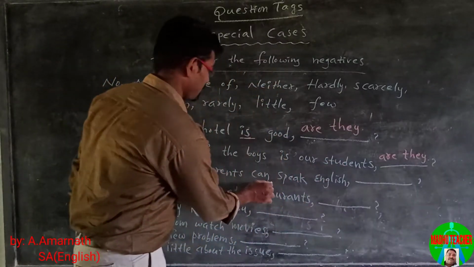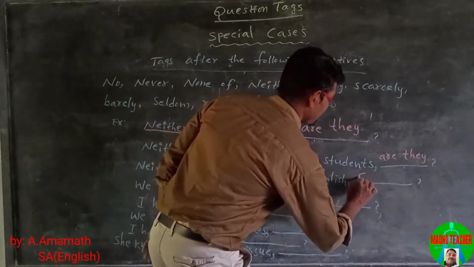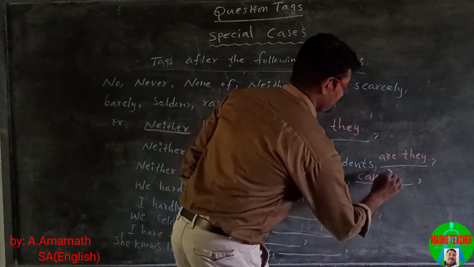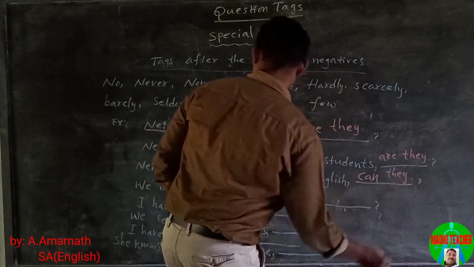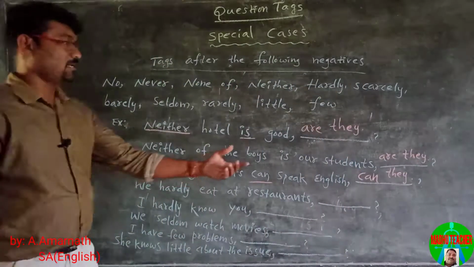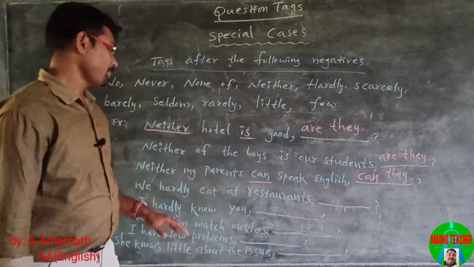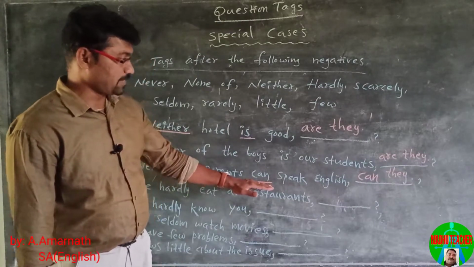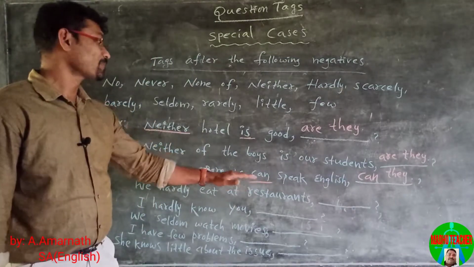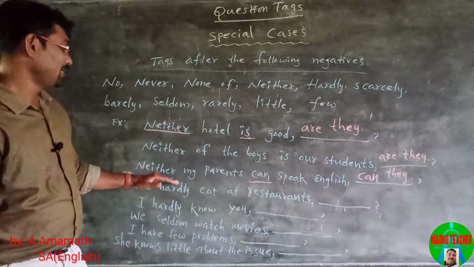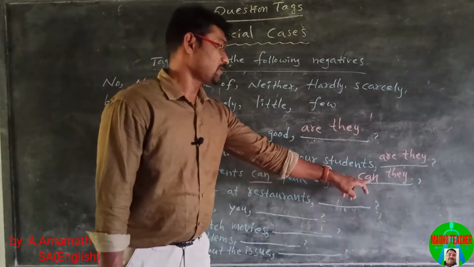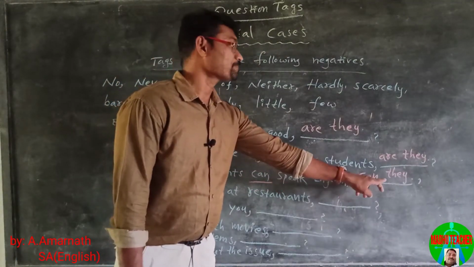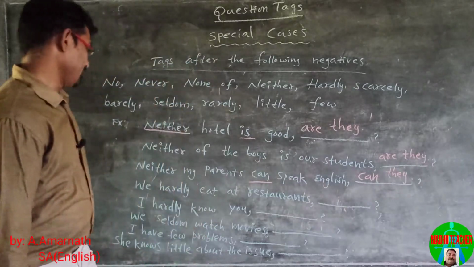Neither my parents can speak English. So here the helping verb is can, so we use can they. Parents refers to they, and the helping verb is can. The statement is negative, so we use a positive helping verb, and the pronoun is they.